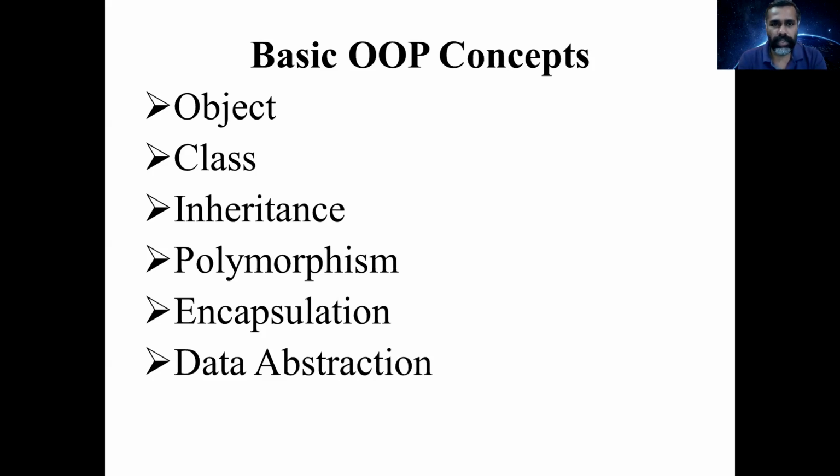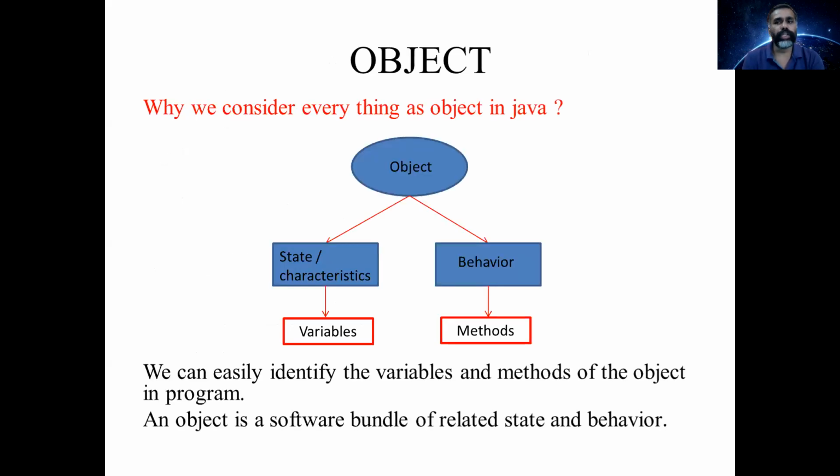So we start with object. Why do we consider everything as an object in Java? You know that we will be considering everything as an object while you are writing a Java program. Because if you consider everything as an object, it will be easy to identify the state and behavior of your object. That is, you can easily identify your variables and methods. So once it is easy to identify the variables and methods, it will be easy to write a program.